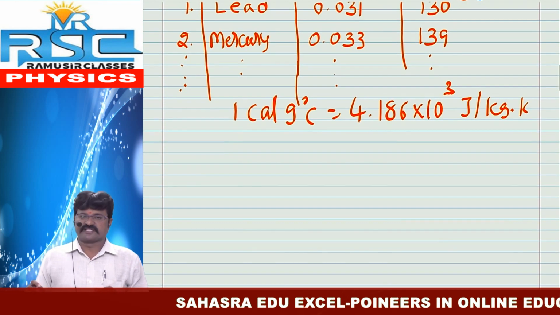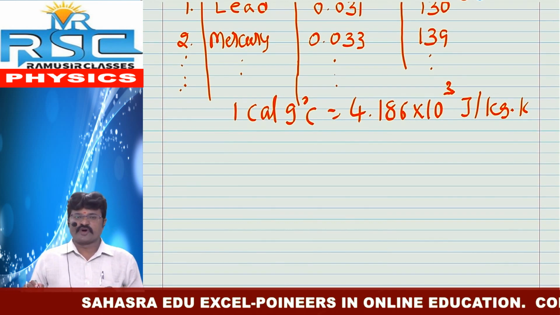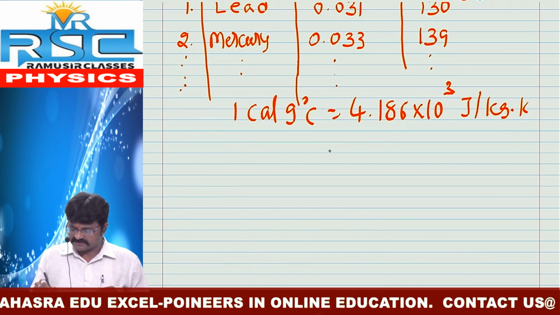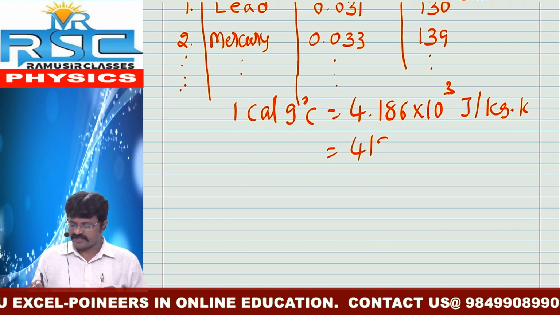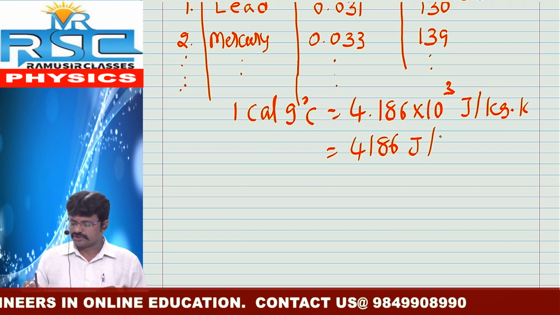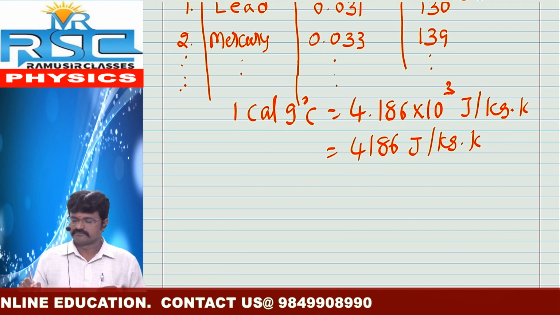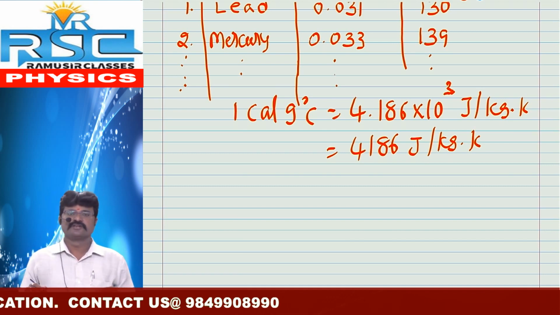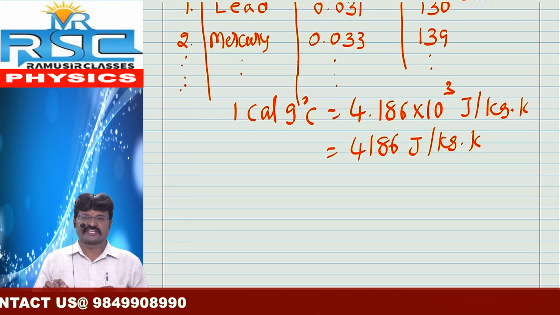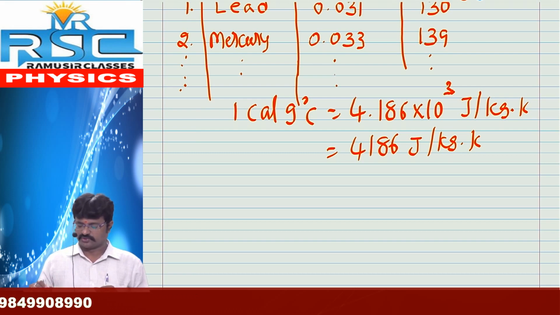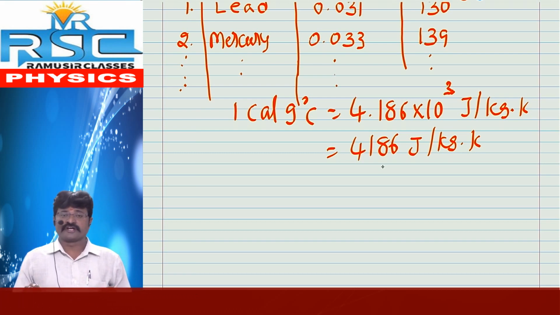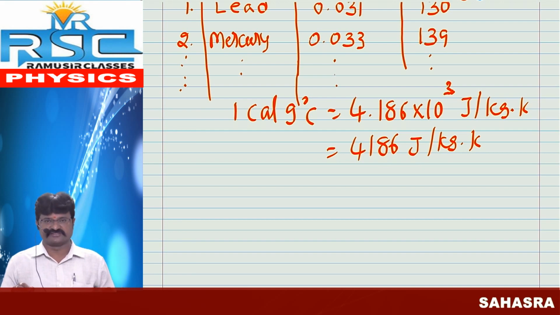It is also written as 4.186 into 10 cube, which is nothing but 4186 joule by kg Kelvin. This means, in CGS unit, 1 calorie by gram degree Celsius is equal to 4186 joule by kg Kelvin.